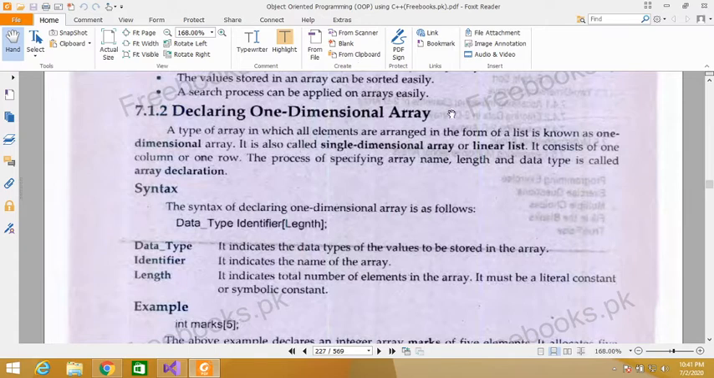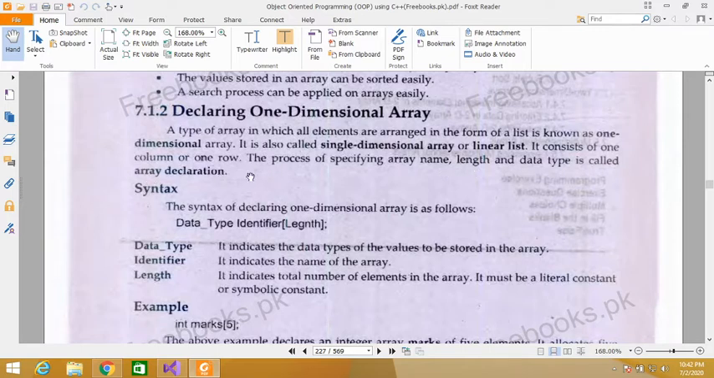Declaring a one-dimensional array. A type of array in which all elements are arranged in the form of a list is known as a one-dimensional array. It is also called a single-dimensional array or linear list. It consists of one column or one row. The process of specifying array name, length and type is called array declaration.